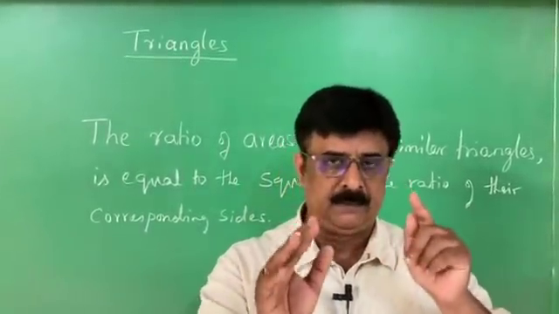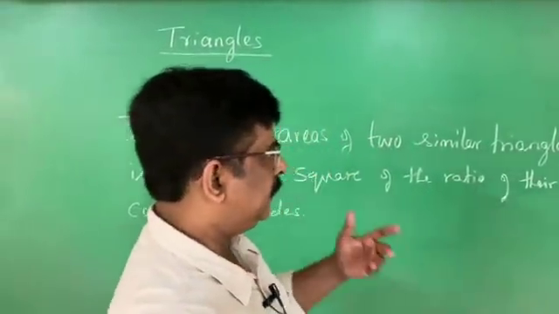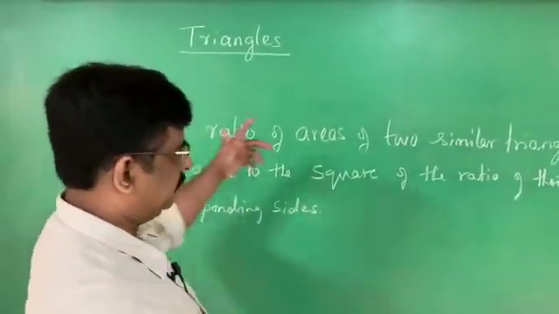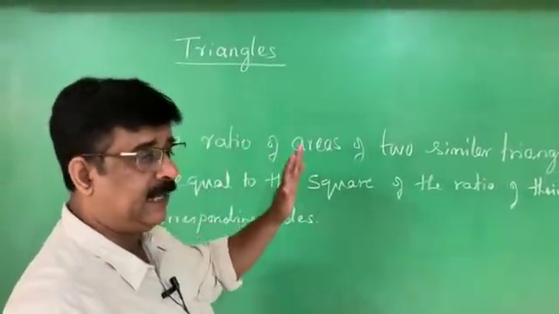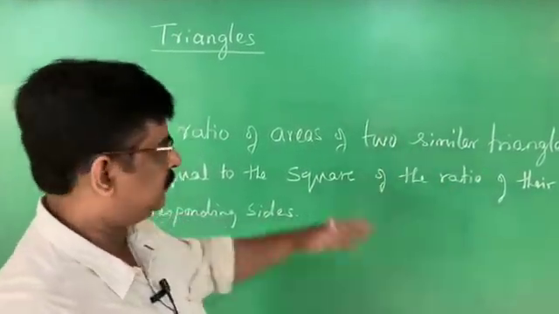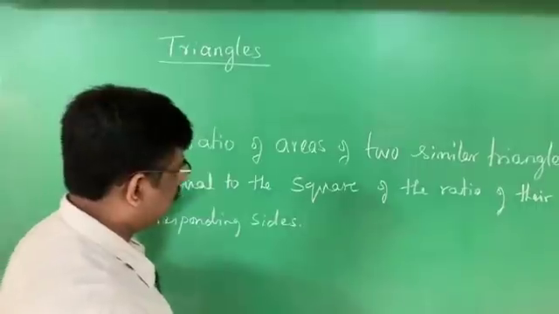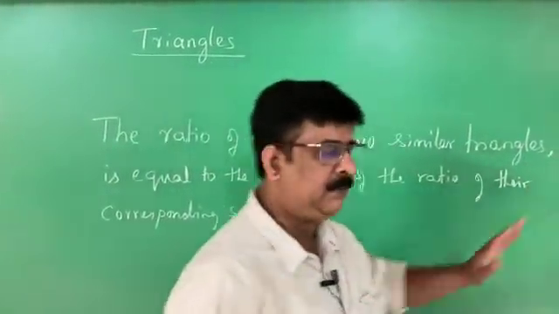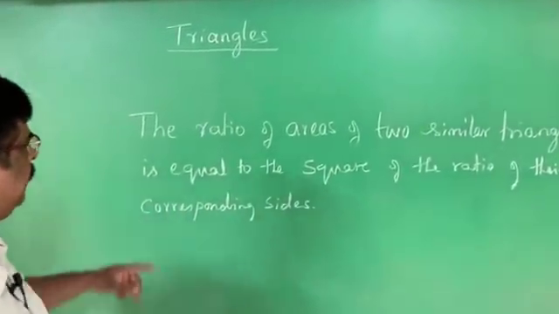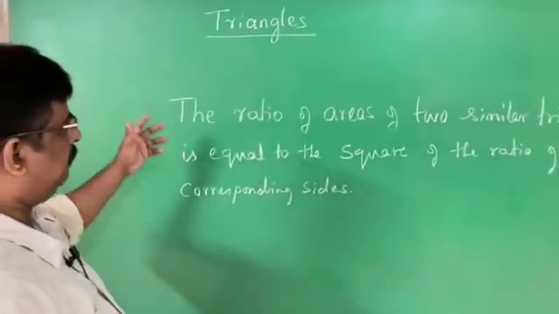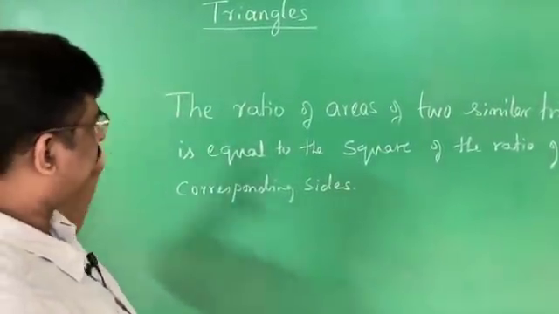And the theorem number 3. Here the statement is given. This theorem cannot be asked as state and prove, because they have to give the statement, then you have to prove. Therefore, it is better to understand the statement of the theorem nicely, right? What does the statement of theorem number 3 of the chapter triangles tell?